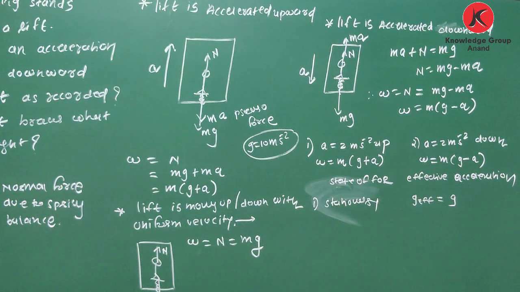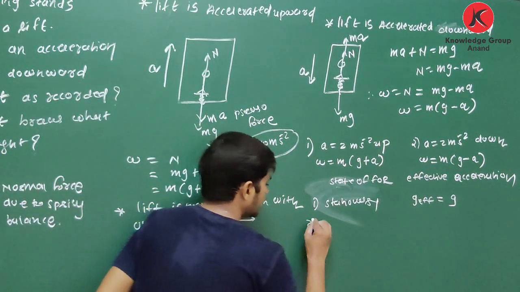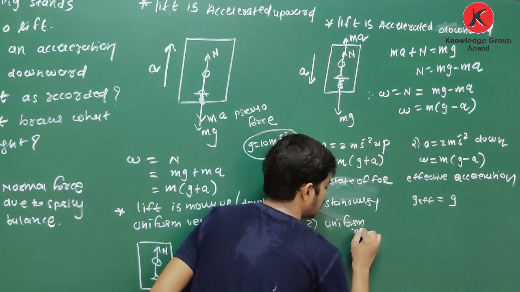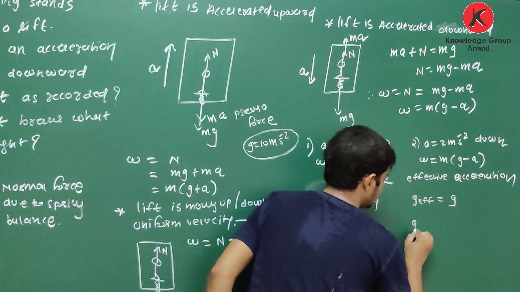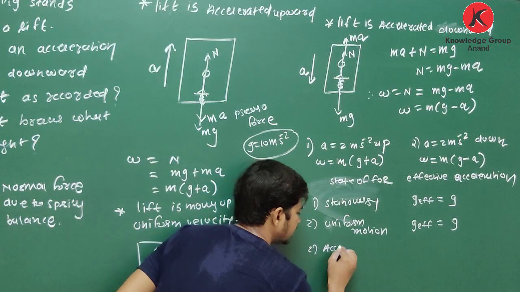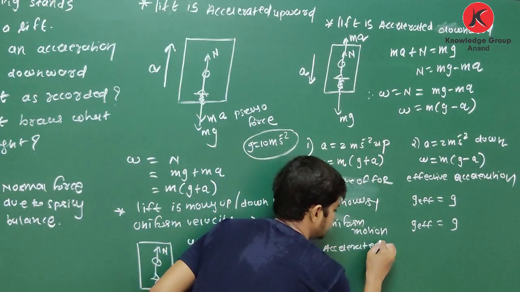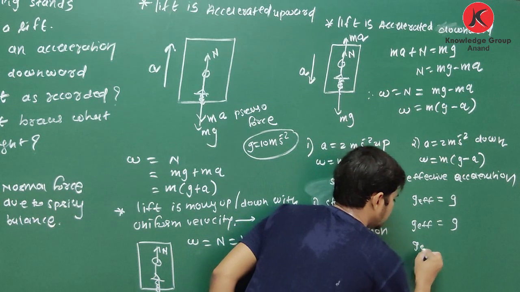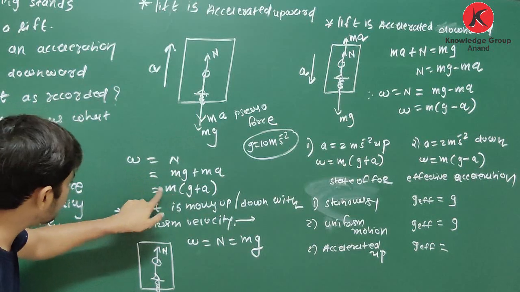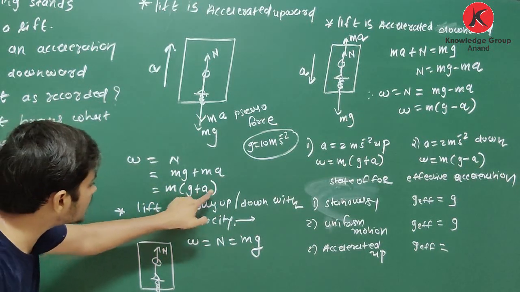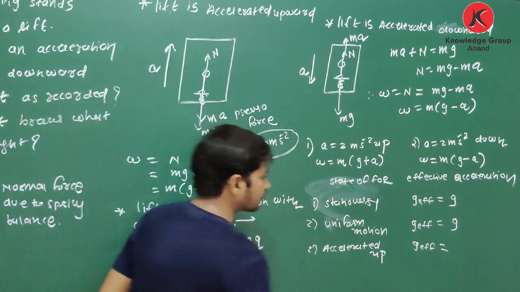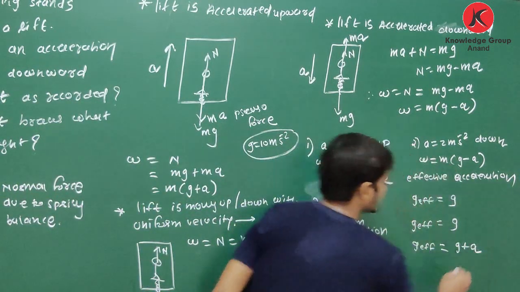In this case W is equal to only mg. When it is in uniform motion, again g effective is equal to g. When it is accelerated upward, the equation is W is equal to m(g plus a), so the resultant or effective acceleration is g plus a.